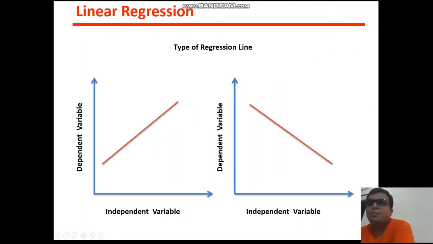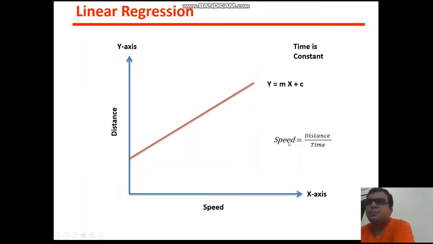There are two types of regression line. The first is called a positive regression, and the second is called a negative regression. I will give you an example of what is meant by positive and negative regression in the next slide.